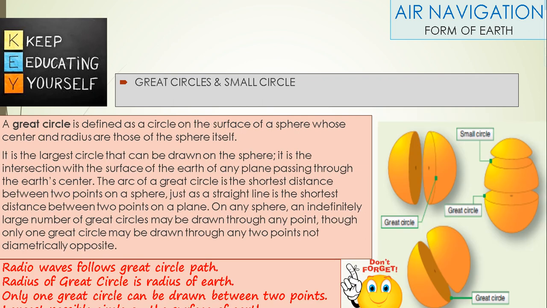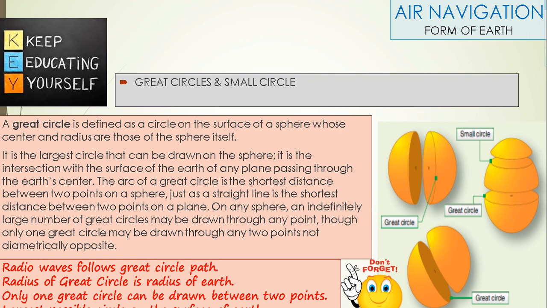Great circle, defined as a circle on the surface of the sphere whose center and radius are those of the sphere itself. So it is the largest circle that can be drawn on the sphere. It is the intersection with the surface of the Earth of any plane passing through the Earth's center. The arc of a great circle is the shortest distance between 2 points on a sphere, just as a straight line is the shortest distance between 2 points in two-dimensional geometry.